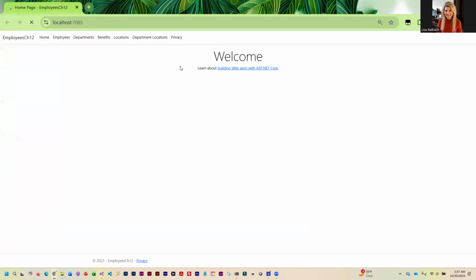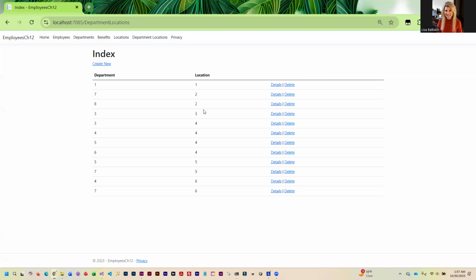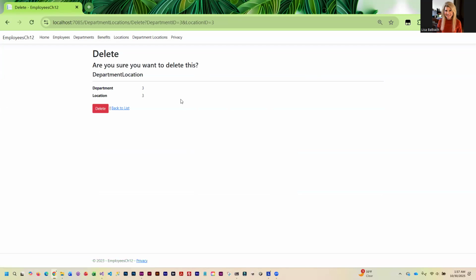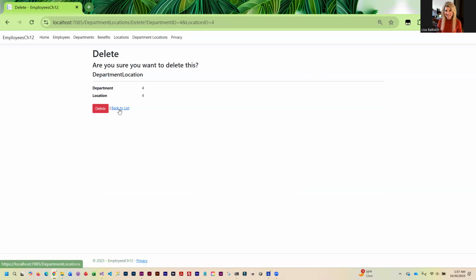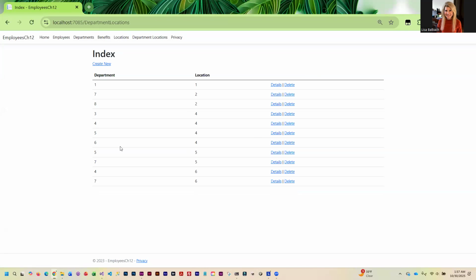So now our delete should work. So we'll delete 3 and 3 here. So it's displaying, and we hit delete, and that worked. And if we go into delete and we go back to list, that is working. So at this point, we can create, we can see the details, we can delete. This is all functional.